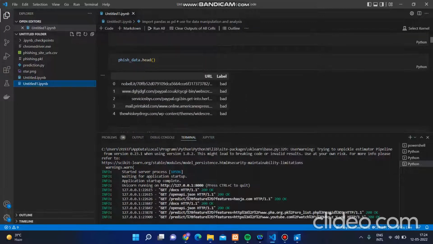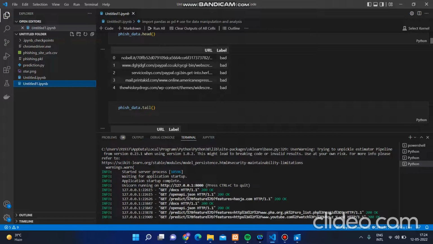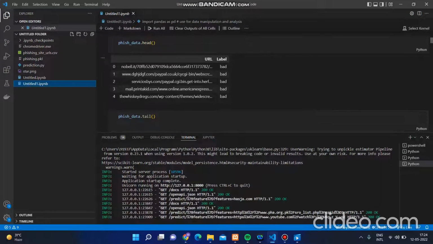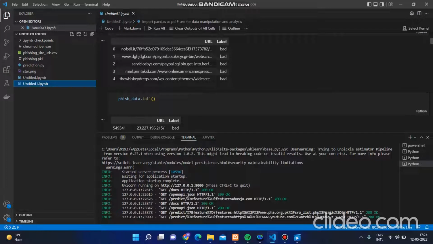We loaded it and looked at the head of the data, and understood that this data is from kaggle.com. First we need to labelize it. If the website is a legitimate website, then it is labeled as good, and if the website is a phishing site or anything making harmful decisions for the user, then it is labeled as bad. We collected around 5,50,000 links from kaggle.com.